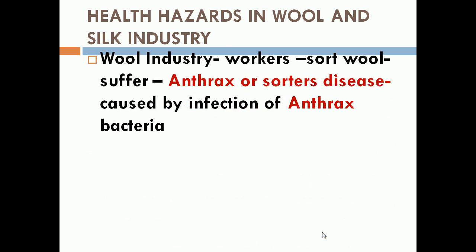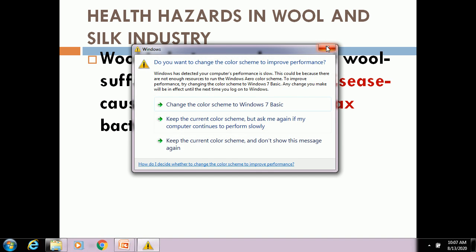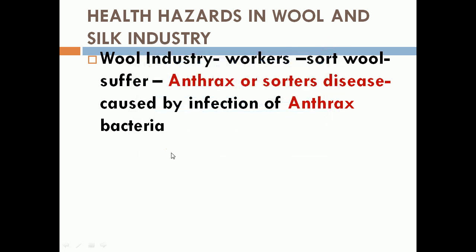In the wool industry, workers who sort wool often suffer from a fatal disease called anthrax, or it is also called sorter's disease, which is caused by the infection of anthrax bacteria. Sorting means selecting the wool.